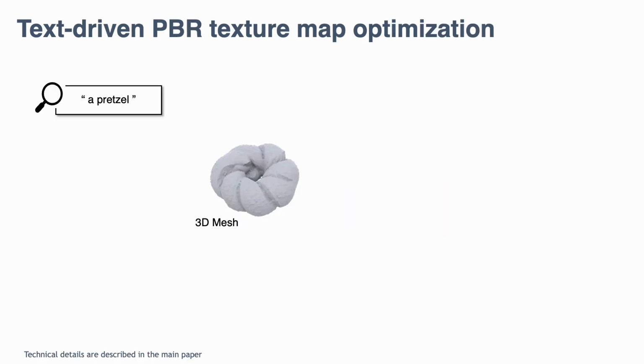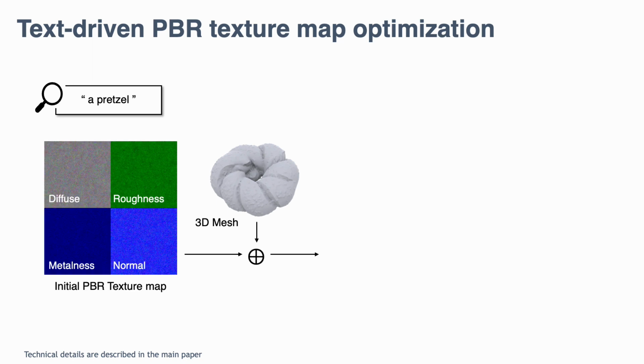Paint-it is a text-driven PBR texture map optimization system. Given a 3D mesh and a text prompt, Paint-it first texturizes the mesh with initial PBR texture maps, composed of diffuse, roughness, metalness, and normal maps.